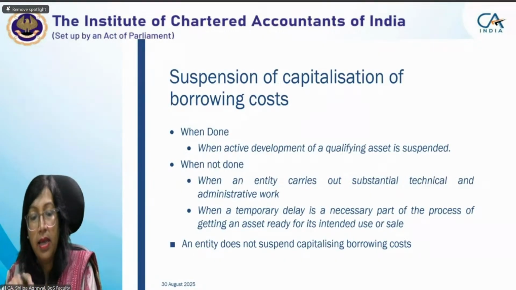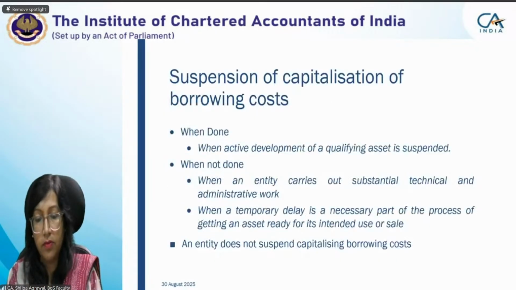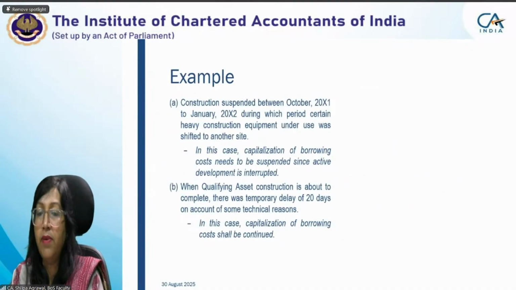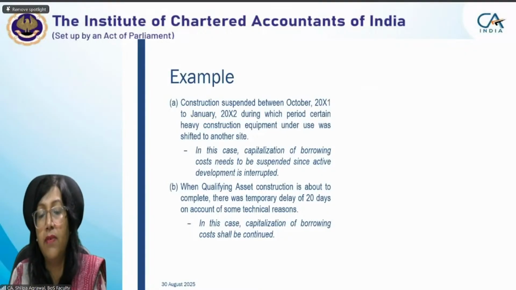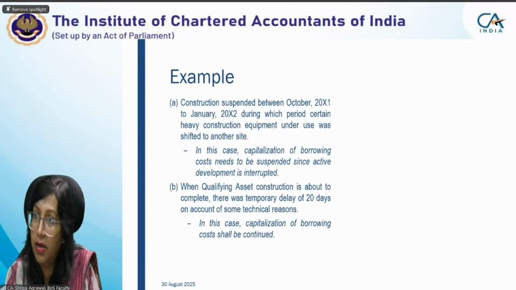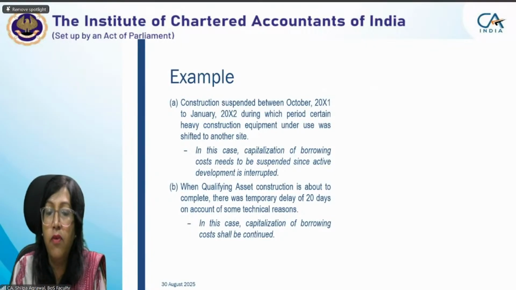An entity does not suspend capitalizing borrowing cost. Okay, these were when done and when not done. Example, construction suspended between October 20X1 to January 20X2. During the period, certain heavy construction equipment under use was shifted to another site. So this is the period which is not natural. It was in your hand. If you want, you can shift it. If you want, you need not shift it.